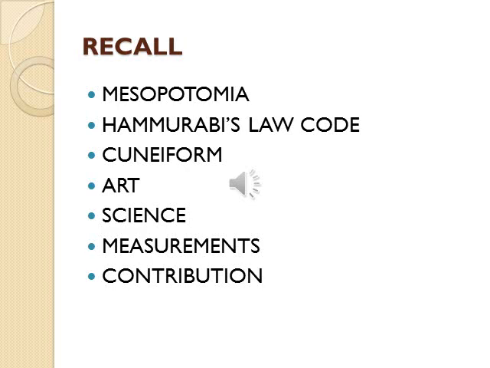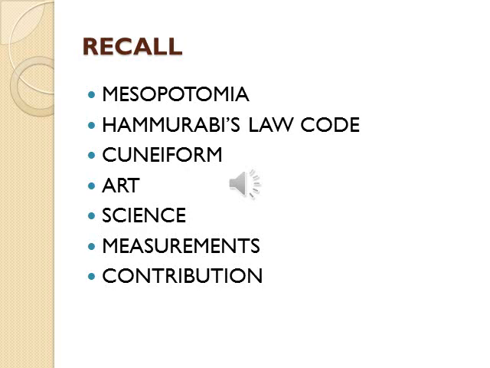Just to recall what we discussed in our previous class: we discussed the Mesopotamian civilization, and Hammurabi's law code. How many provisions are there in Hammurabi's law code? 282.